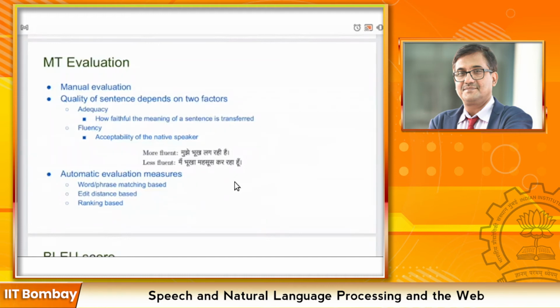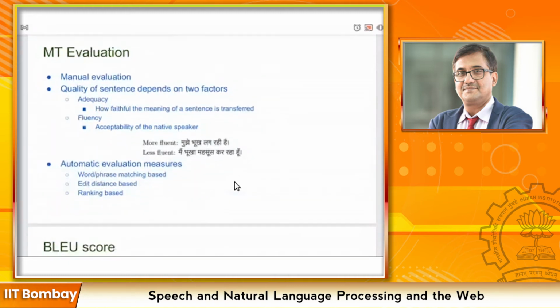These are the two more important things to be considered while evaluating a machine translation system. From the sentence example, मुझे भूख लग रही है is more fluent than the sentence मैं भूखा महसूस कर रहा हूँ. The machine translation system is supposed to generate the more fluent sentence rather than the less fluent sentence.